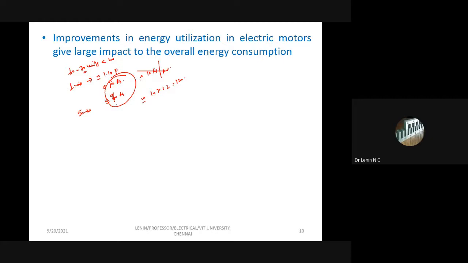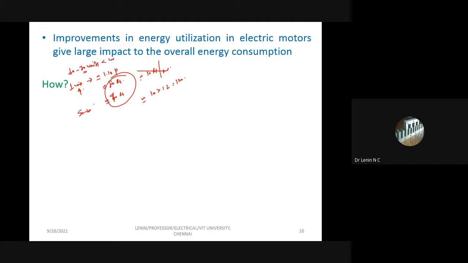And not only energy saving, if you save the unit, it also has an impact on energy production. I am going to get reduced coal consumption by that percentage, so the pollution from thermal power plants is also going to get reduced. So many things happen if I reduce 1 unit of energy consumption. That is why people are talking about it.